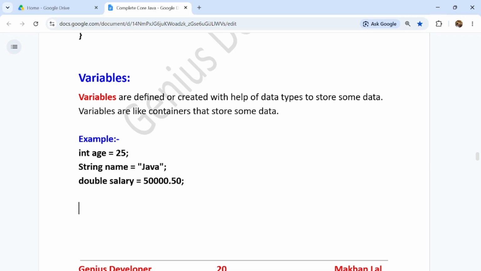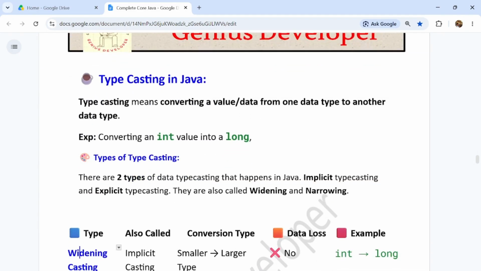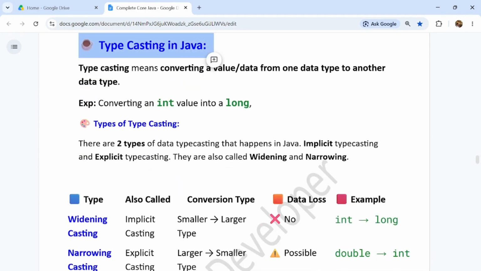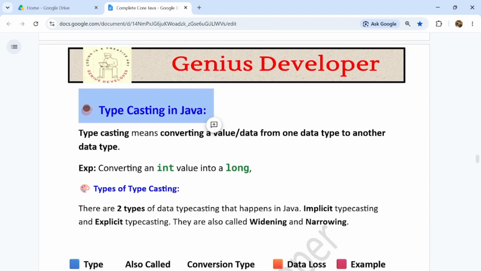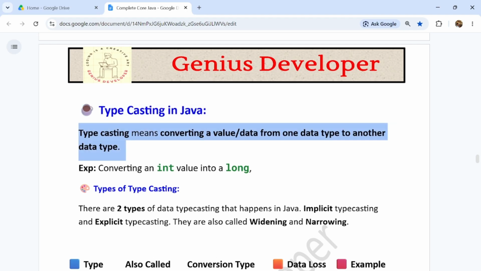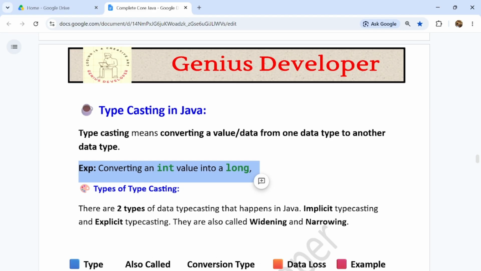So now coming to the next topic, guys, typecasting in Java. Typecasting is a very important topic in Java, guys, and this is very frequently asked in interviews or any online coding test. You will definitely get many questions on that, guys. So what is typecasting? Typecasting means converting a value or data from one data type to another data type, like converting an int value into a long value, guys.